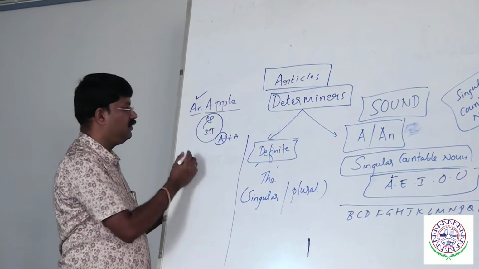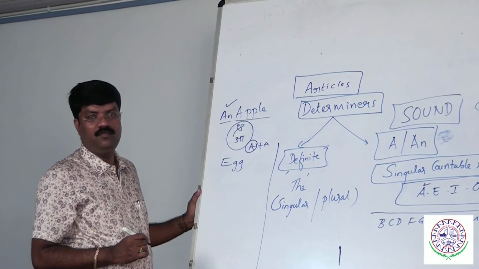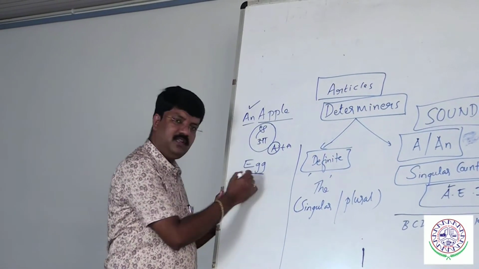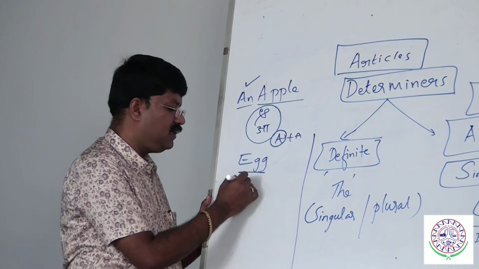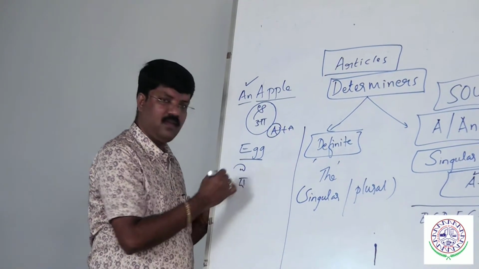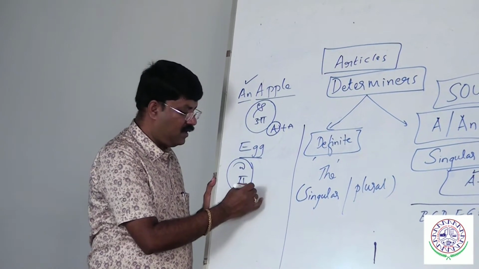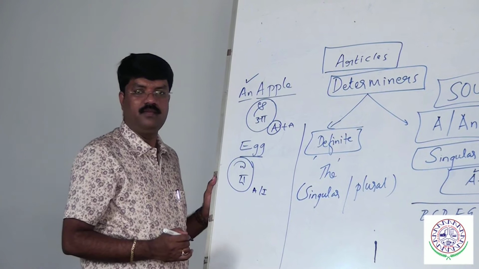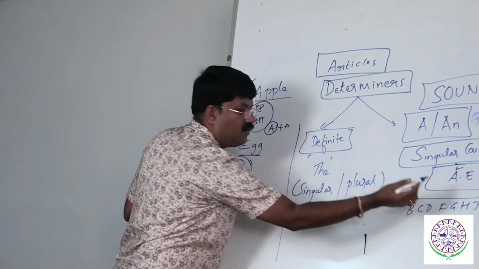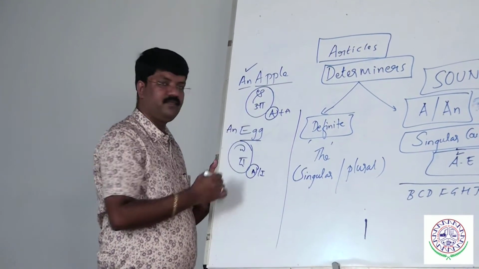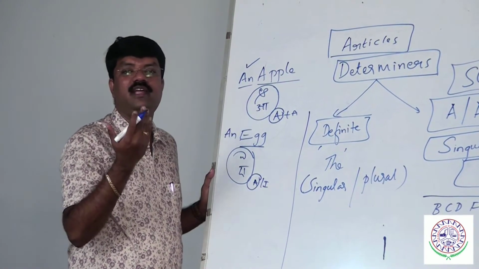Similarly, egg. First check whether it is a singular countable noun. Yes, it is, because it has a plural, eggs. Second step, write the pronunciation. What is the English letter for that sound? A. So A comes in group number 1. What must I use? An egg. We never say a egg. It's an egg. E sounds like A.